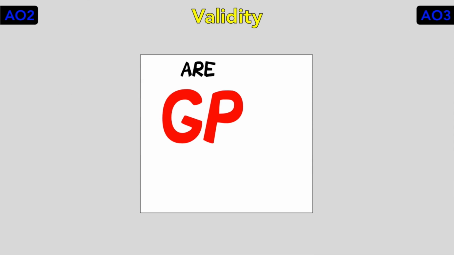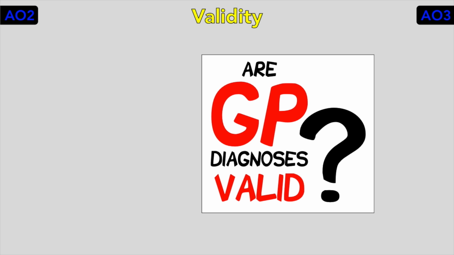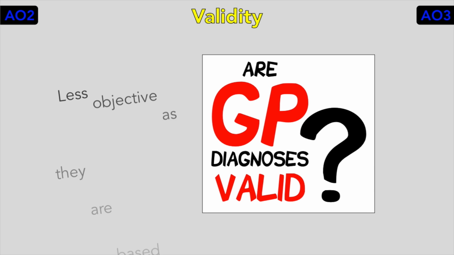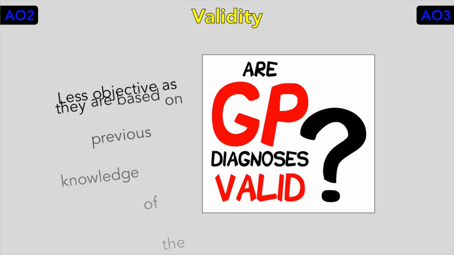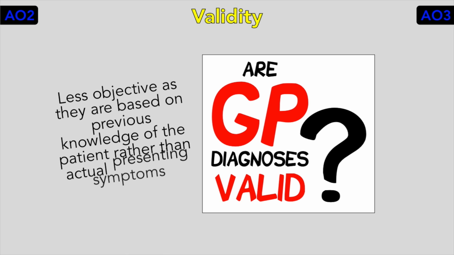Are GP diagnosis valid? For most people, a diagnosis of depression is given by their GP. One study suggests that diagnosis by GPs, as opposed to those by specialists, may be objective because they are based on previous knowledge of the patient rather than actual presenting symptoms. So the symptoms needed for the DSM diagnosis.